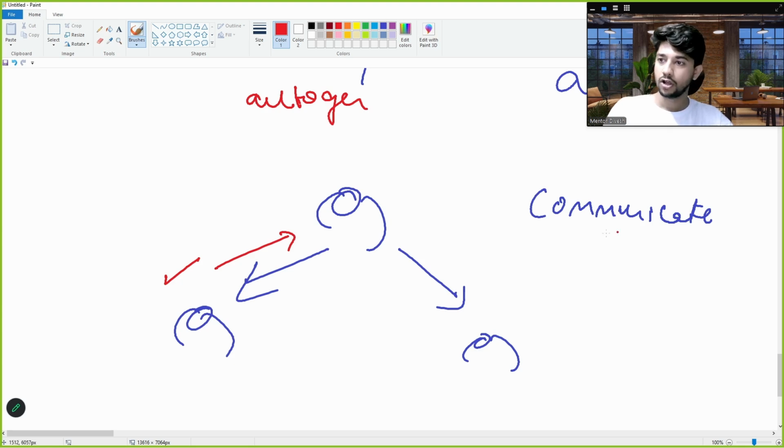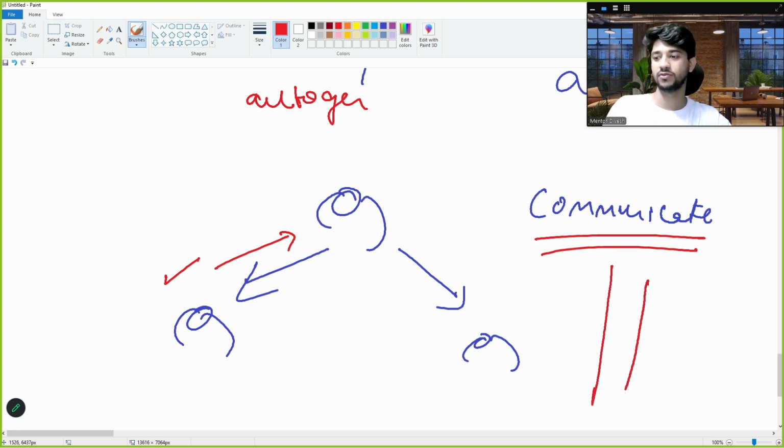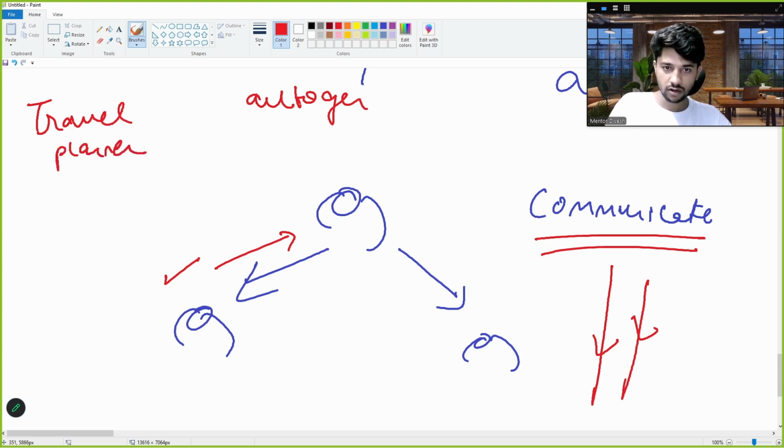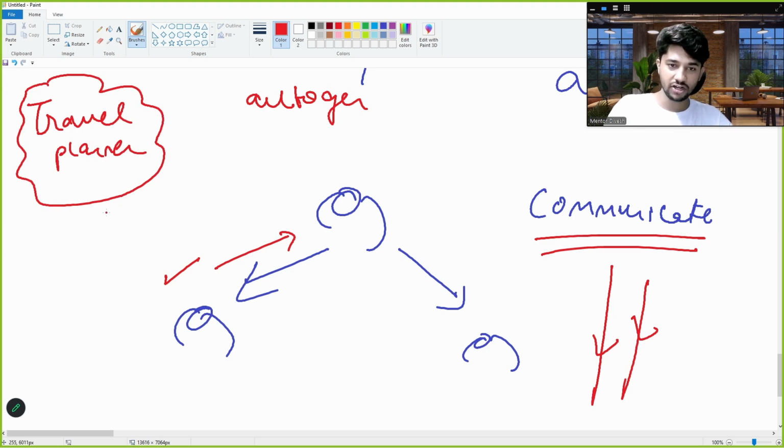So what was happening is, when these agents were having a conversation, it was sometimes going really long. Why? Because structured information was not being passed. Okay, let us say we have something called a travel planner agent. This travel planner agent is designed to create travel plans.